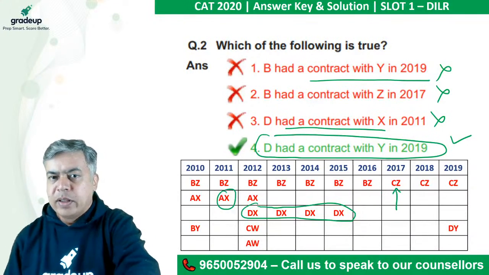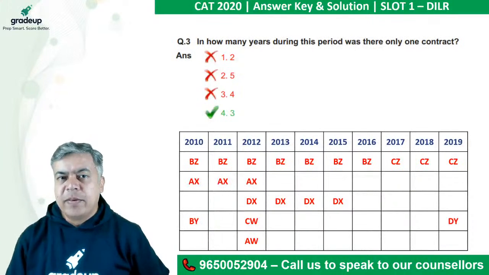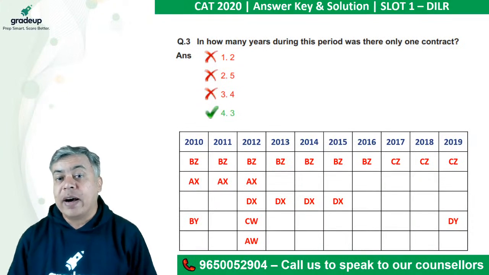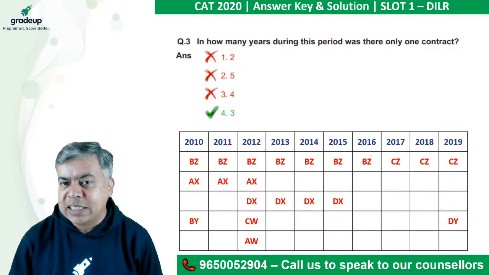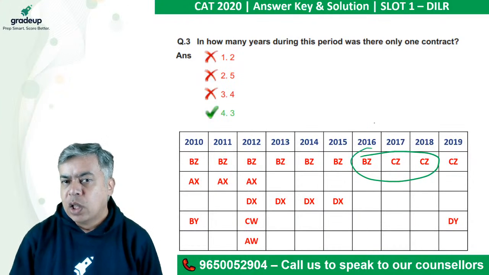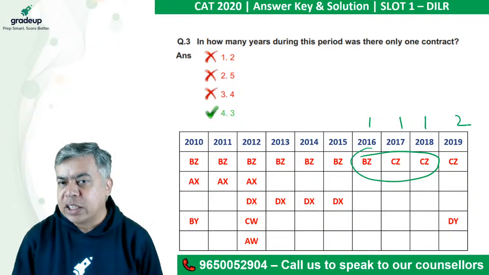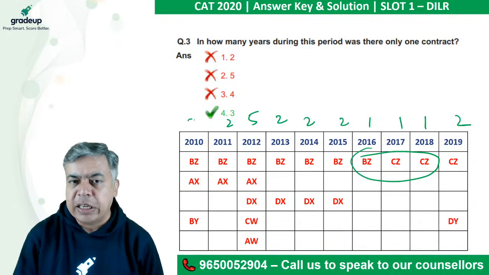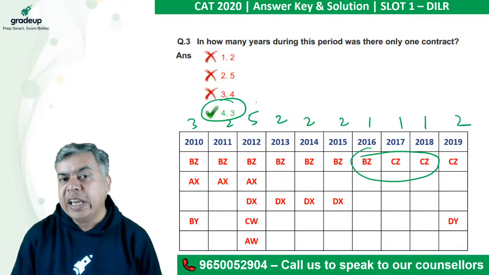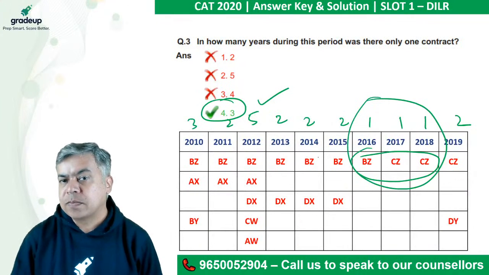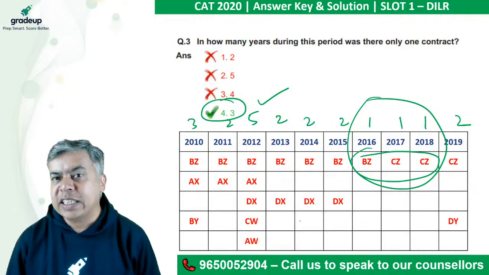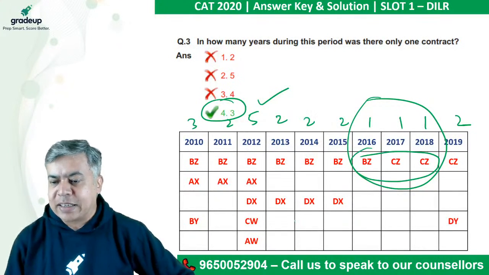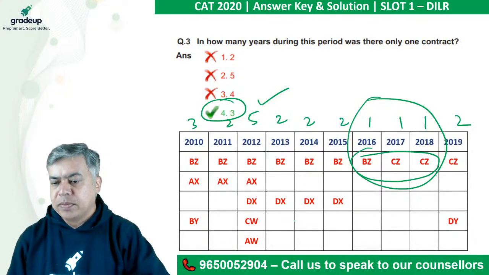Okay. Let's move to the next one. In how many years during this period was there only one contract? Only one contract these 3 years. Only one. Here it is 2, here it is 2, 2, 2, 5, 2, 3. So 3 years. 2016, 17, 18. 3 years there was only one contract. Okay.